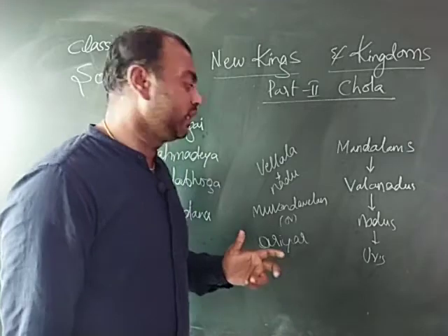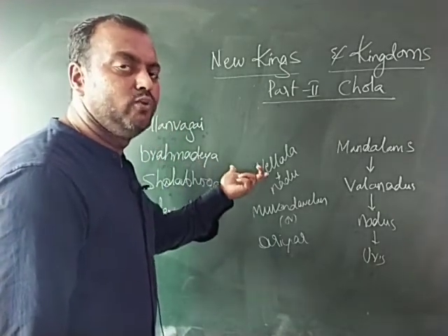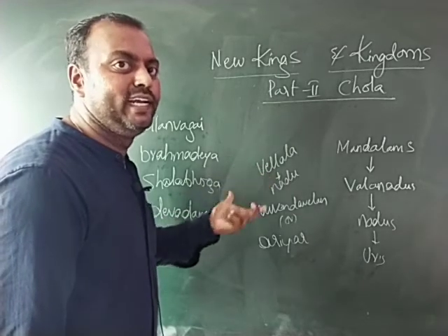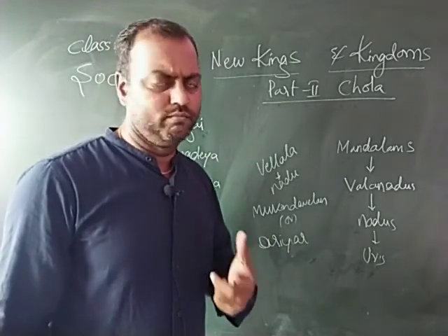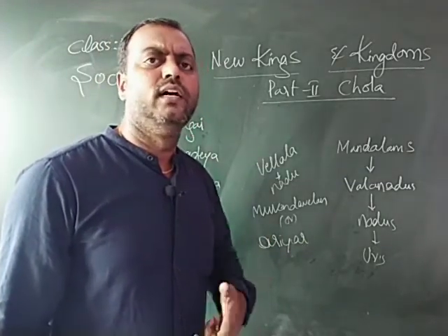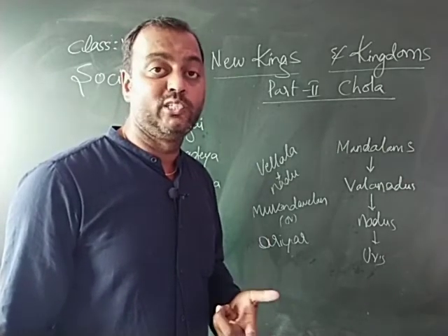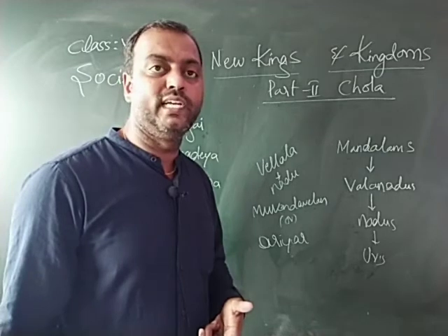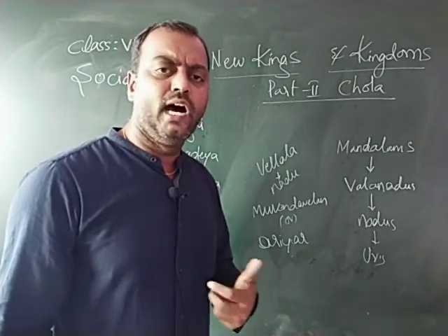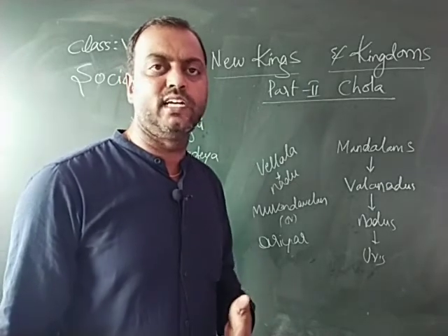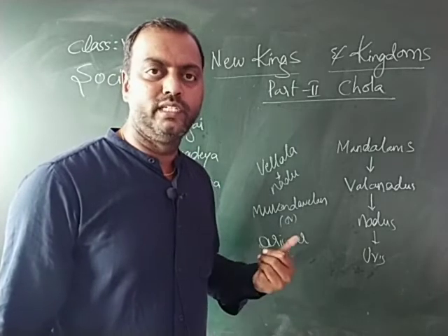Now let us move on to Brahmadeya, the land donated to the Brahmins, and how they used to organize this donated land. Generally Brahmins were literate, educated people and intellectuals. These are the people who used to get land as a grant in the form of Brahmadeya. A large number of Brahmin settlements emerged in the Kaveri Delta region and in the Kaveri Valley, as in other parts of South India.